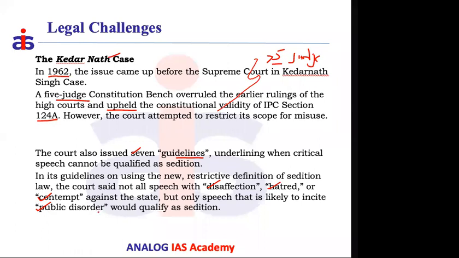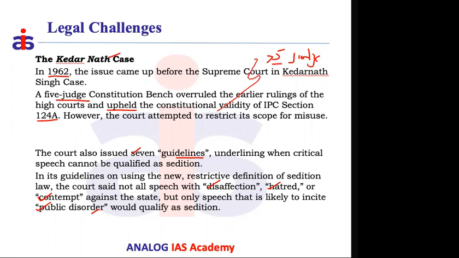And if public disorder is created because of a speech or any expression made by an individual, does it qualify to book a case under the sedition law? Merely that is also not sufficient. So the application of this provision has been narrowed down further by the Kedarnath judgment given by the Supreme Court.